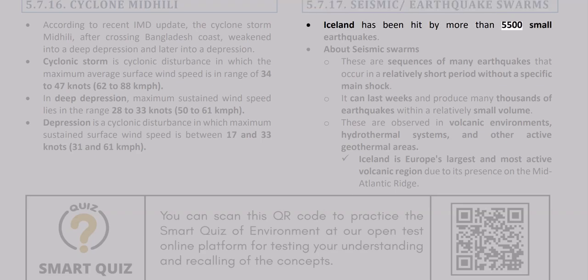The 5th of July, 17, Seismic earthquake swarms. Iceland has been hit by more than 5,500 small earthquakes. About seismic swarms. These are sequences of many earthquakes that occur in a relatively short period without a specific main shock. They can last weeks and produce many thousands of earthquakes within a relatively small volume.